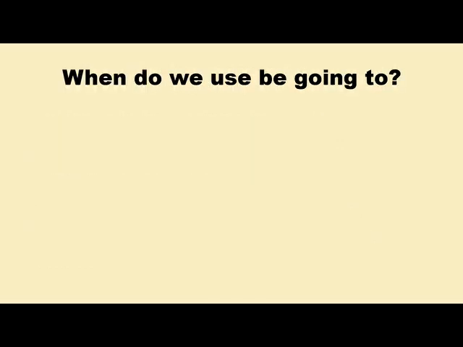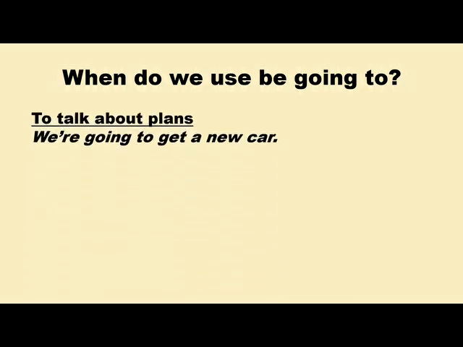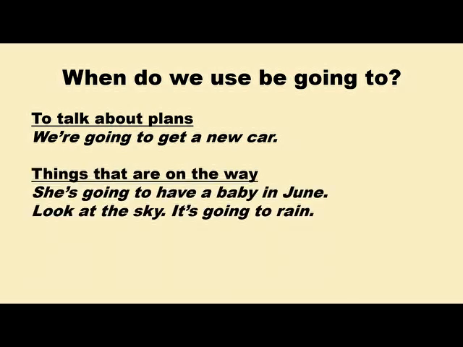When do we use be going to for future? We use be going to talk about plans, especially in an informal style. This structure often emphasizes the idea of intention or a decision that has already been made. For example, we are going to get a new car. We have already decided that we are going to get a new car.